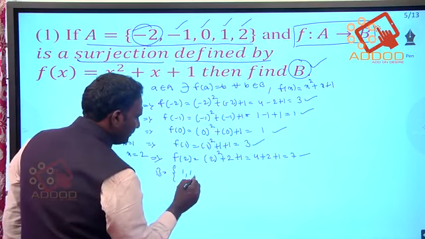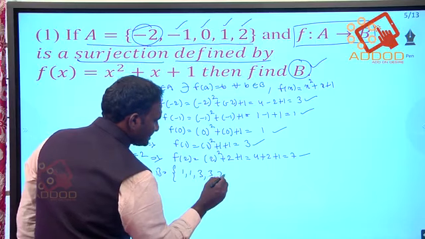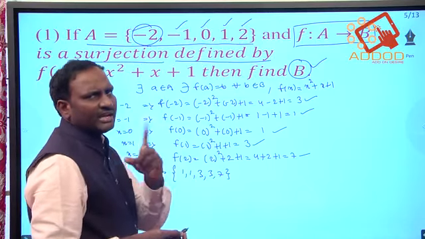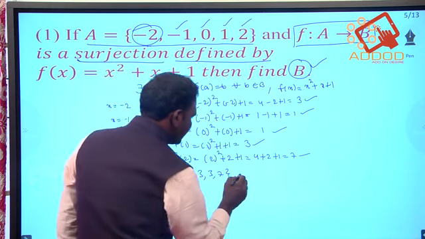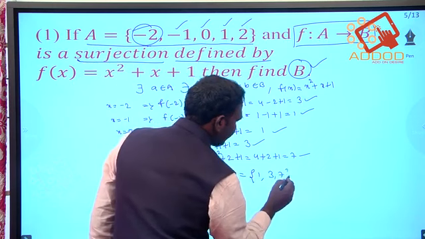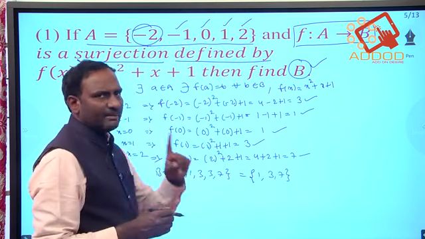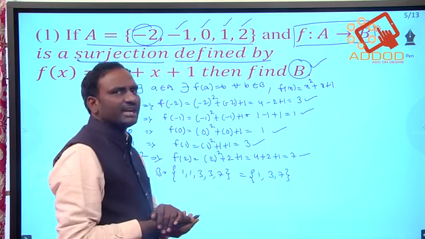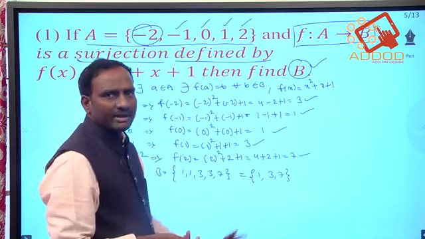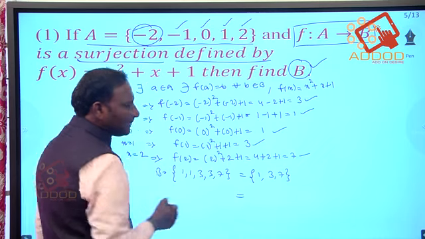In this condition, we don't want to write repeated numbers, so we write each once: 1, 3, 7. 1 is repeated twice, I am writing it once. 3 is repeated twice, I am writing it once. And 7 is not repeated, but I am writing the value 7. So this is the answer.